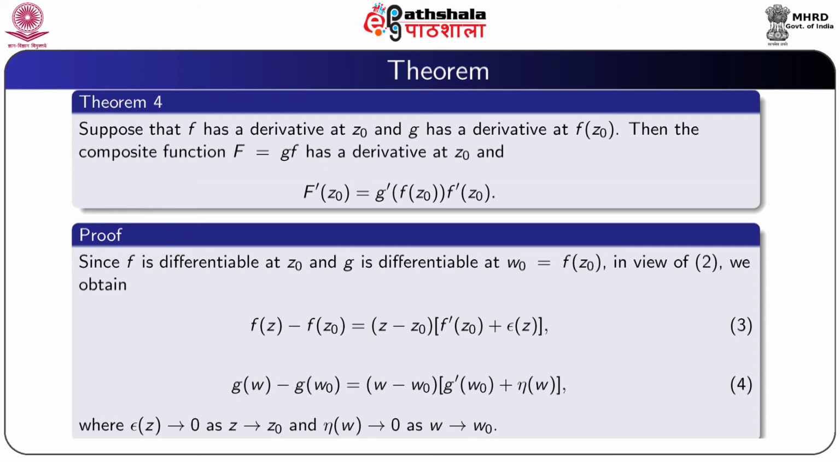Since f is differentiable at z0 and g is differentiable at f z0, that is equal to w0, we can write fz minus f z0 is equal to z minus z0 into f dash z0 plus epsilon of z, and g of w minus g of w0 is equal to w minus w0 into g dash of w0 plus eta of w, where epsilon of z tending to 0 as z tending to z0 and eta w tending to 0 as w tending to w0.